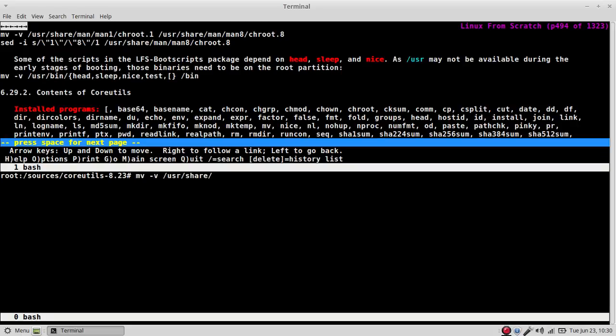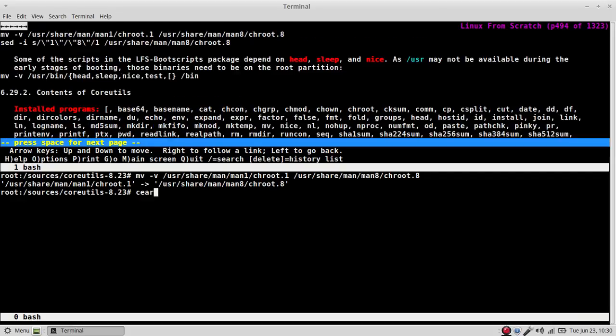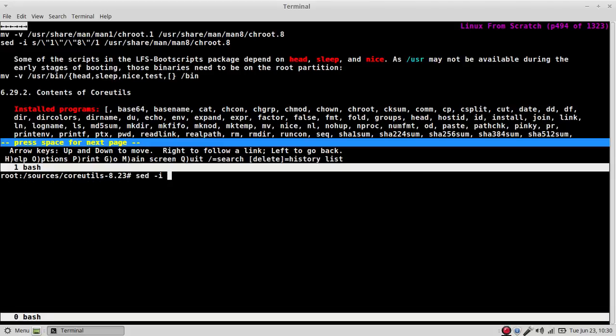Move user share man 1 chroot to user share man 8 chroot.8. Sed -i s/\"1\"/\"8\"/ user share man 8 chroot.8.